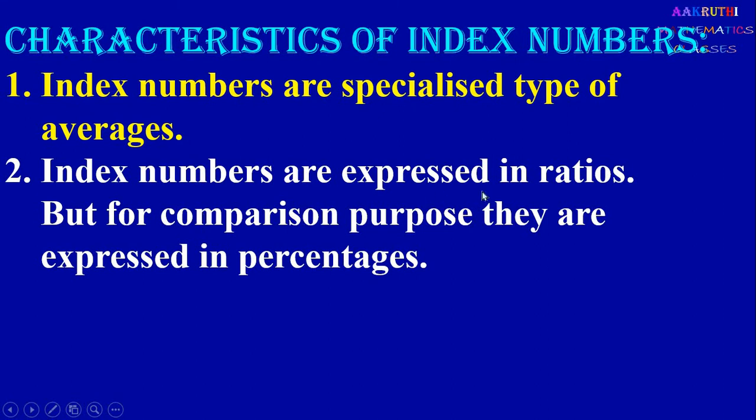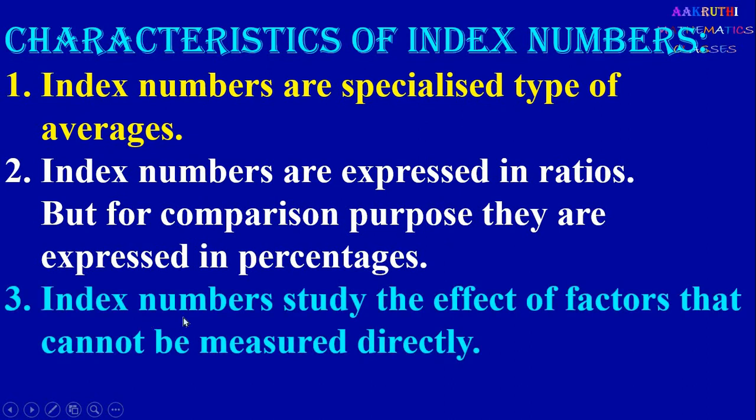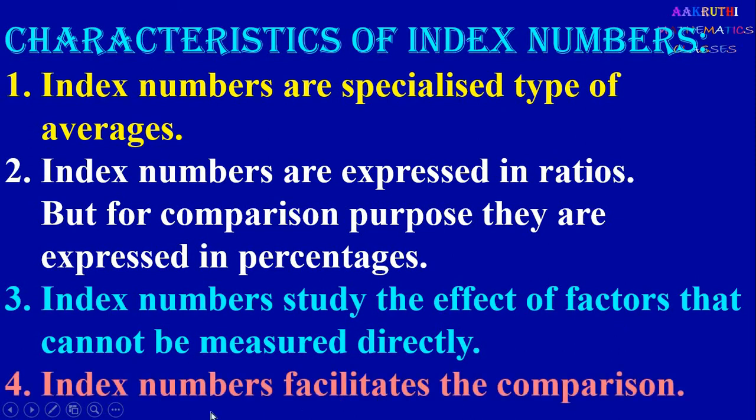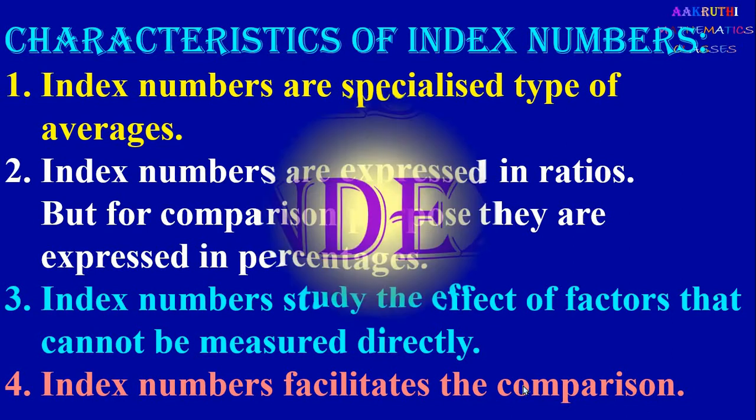Third one, index numbers study the effect of factors that cannot be measured directly. Next one, index numbers facilitate comparison. Using index numbers, we can compare price, value, and quantity of different items.